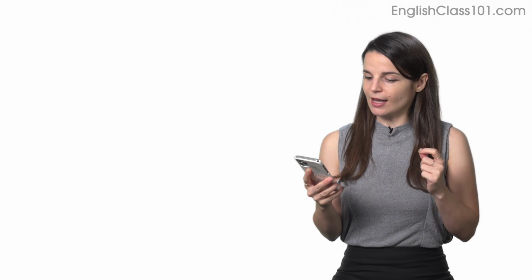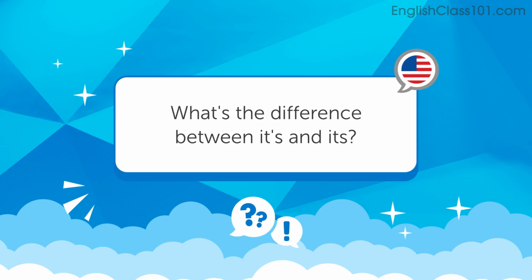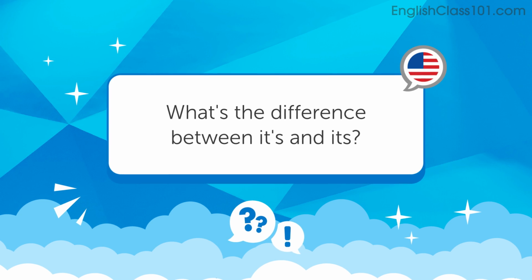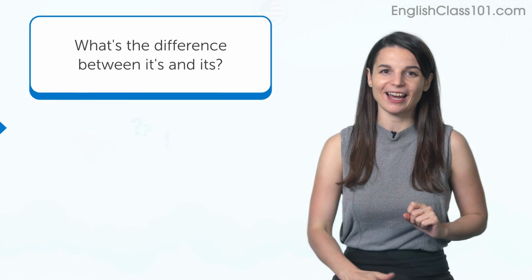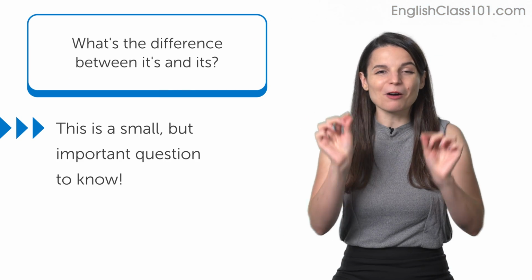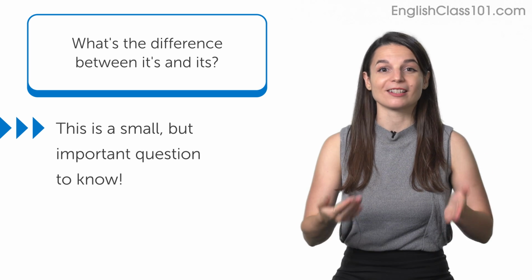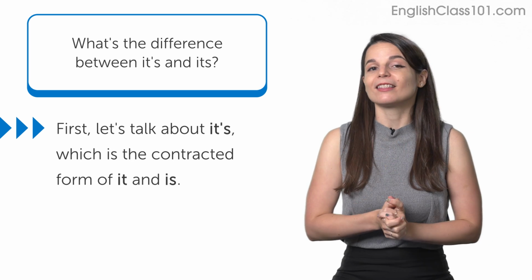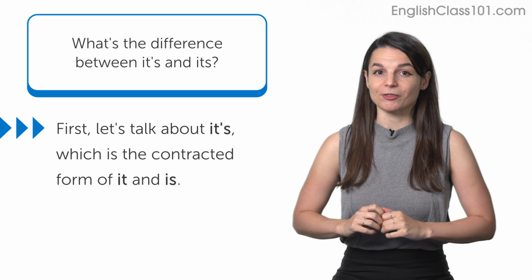Next question comes from Anshika. Hello, Anshika. Anshika says, "Hi, Alisha. Can you tell me the difference between it's with an apostrophe and its with no apostrophe?" Sure, yeah. This is a really, really small point for sure, but it's a very important distinction to make. First, let's talk about it's with an apostrophe.